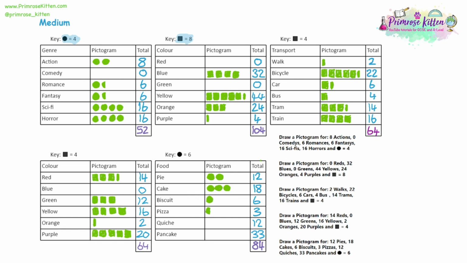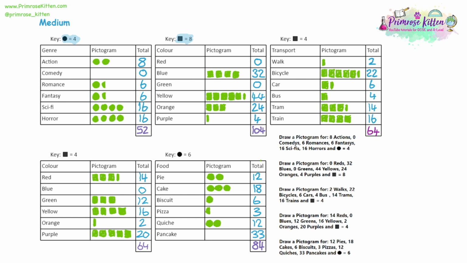Again, taking a lot of care here to make sure it cannot be confused for a full circle. There's a nice straight edge on it. And if necessary, just draw it again, just have another go until you get it nice and accurate. For quiche, it's 12, and we already have that for pie, so we can copy that answer. 6 and 6 makes 12.